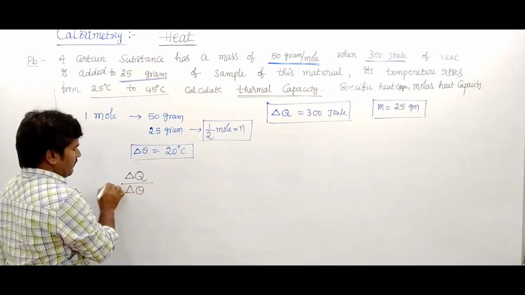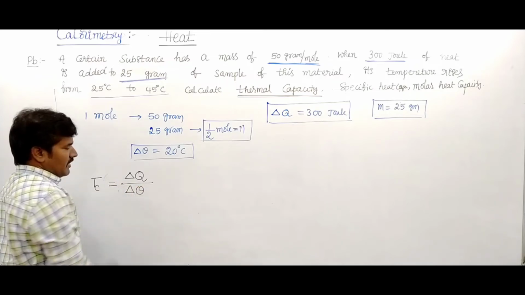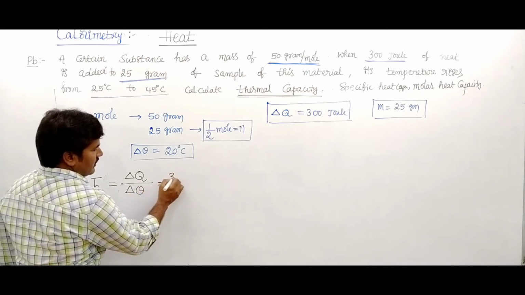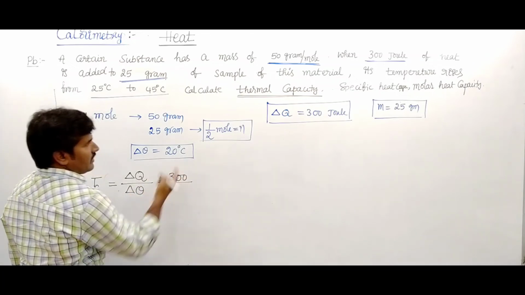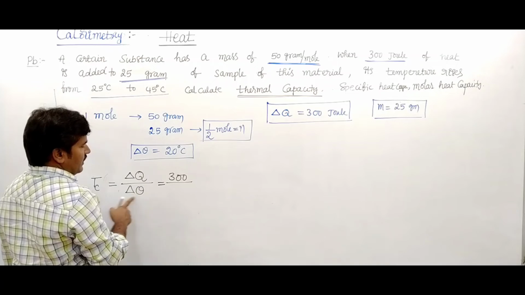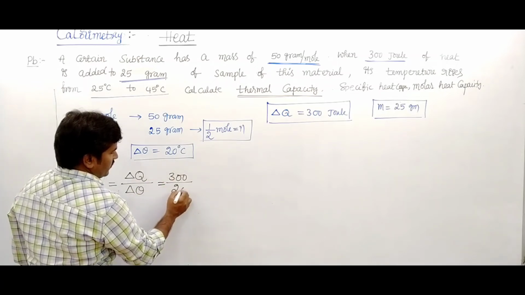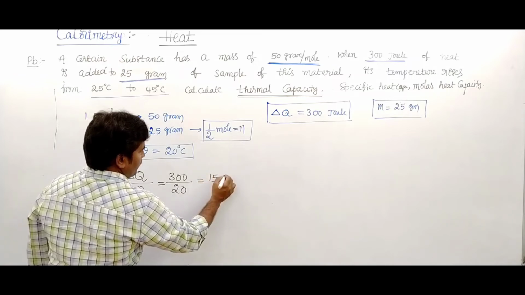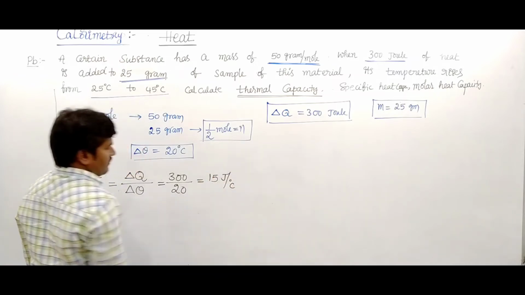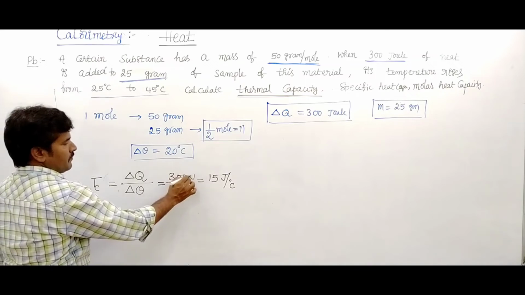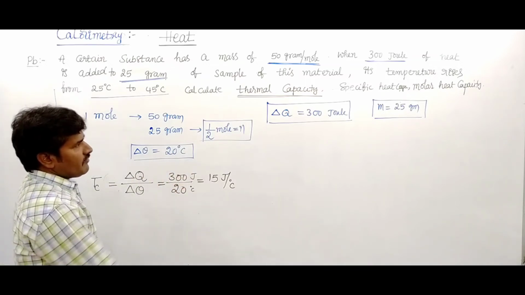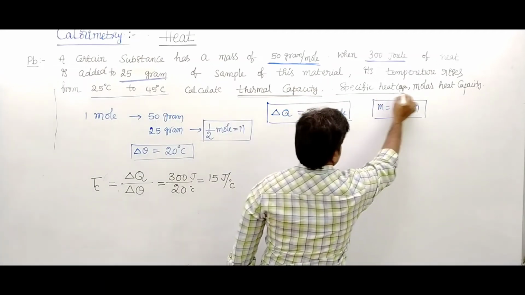Delta Q is 300 joule and the rise in temperature is 20, so 300 joule by 20 degrees Celsius is 15 joule per degree Celsius. This is the thermal capacity.